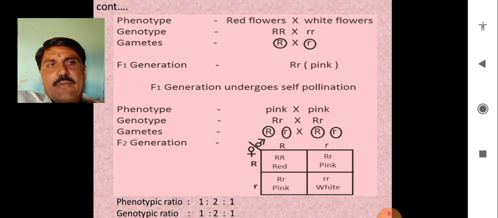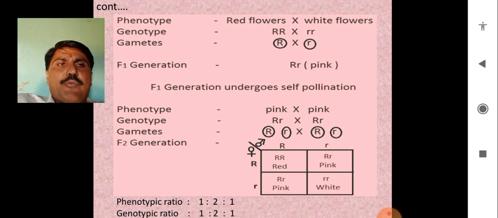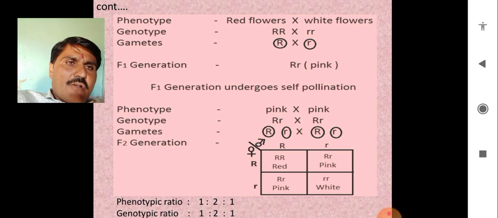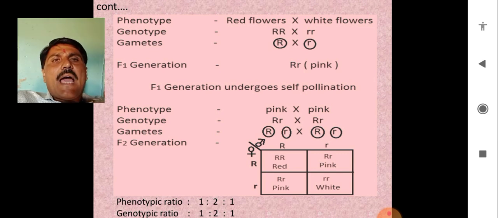Look now, we put this in the Punnett square. From the left hand, the female one, and from the right hand, the male one. Capital R is crossed with capital R, then we get the red one.